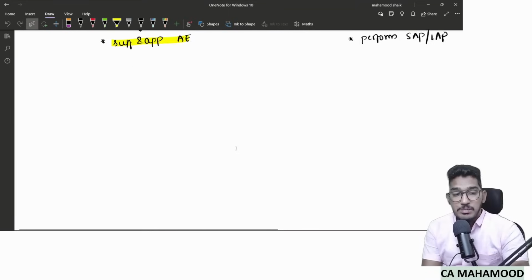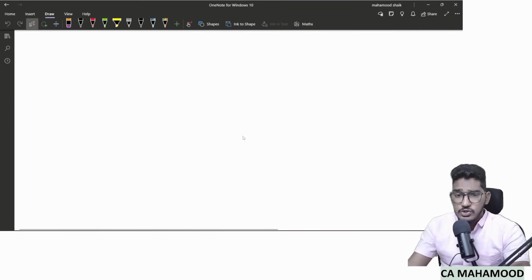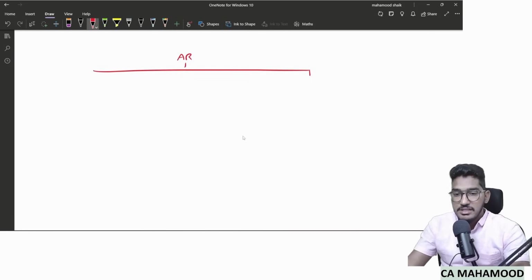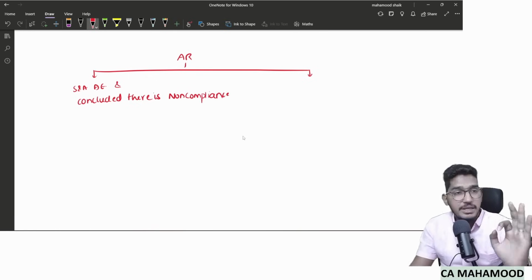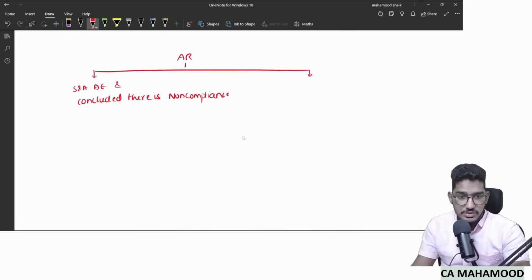Let us try to summarize it in the form of a chart. So, impact on auditor's reporting. Here the standard has divided it into two circumstances. The first is when you obtain sufficient and appropriate audit evidence and conclude that there is non-compliance. You have obtained audit evidence, and on the basis of that evidence, you came to know that yes, the company has not complied with some laws and regulations.